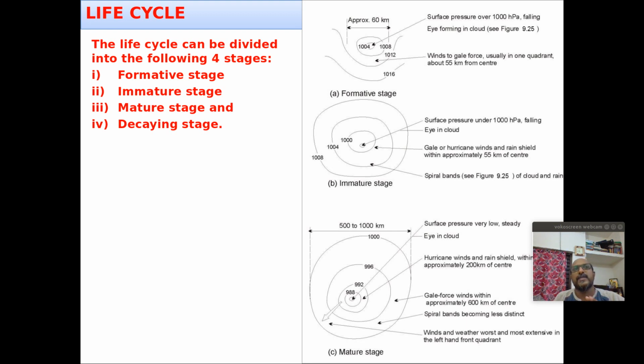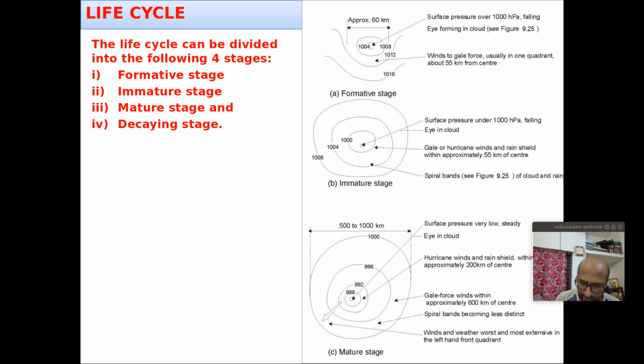Genesis, intensification and decay depend not only on what is inherent to the cyclone itself, but also on the background environmental flow pattern, the SST, everything affecting its life cycle. So some cyclonic systems will not go beyond 2 stages of development; they will decay.